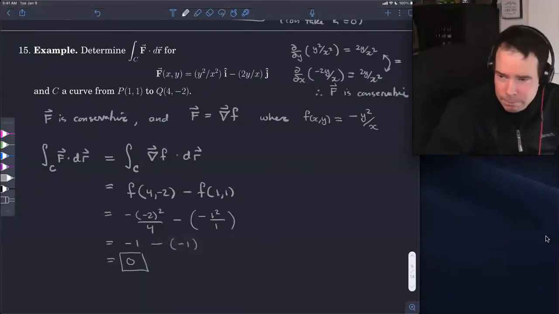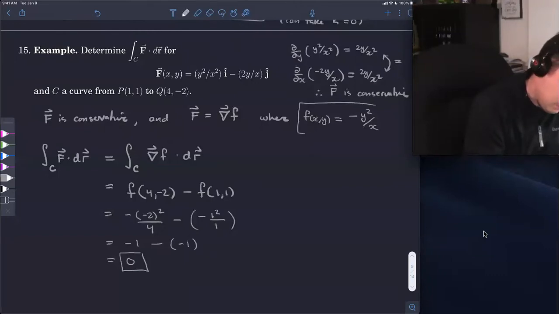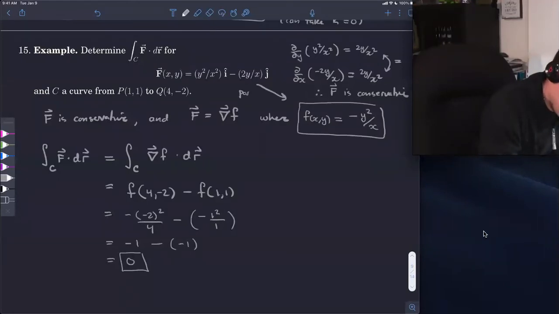Yep. Yeah, so right there. How did you get that exactly? So how did I get the potential? I just eyeballed it. So as I said, you could use partial integration. So if you don't see it, go ahead and use partial integration, just exactly like we did in the previous one.